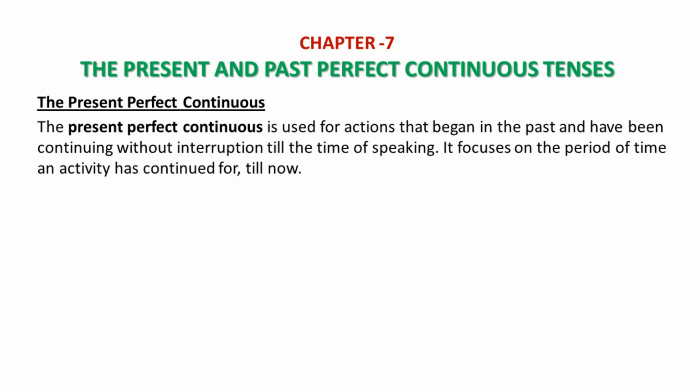So the focus of present perfect continuous is the period of time an activity has continued for till now. Let us look at some examples, then you will understand better.